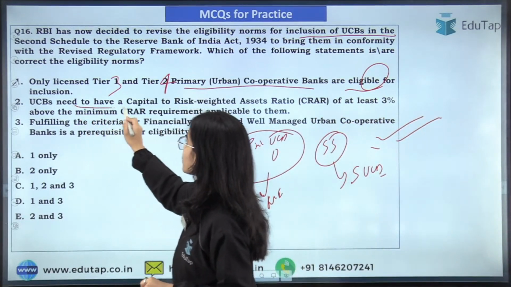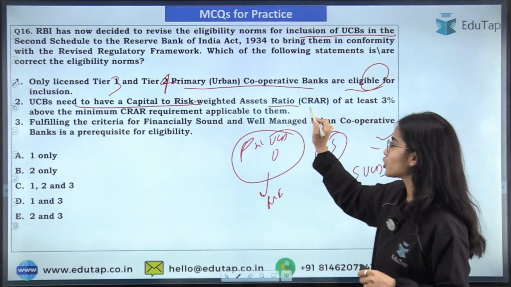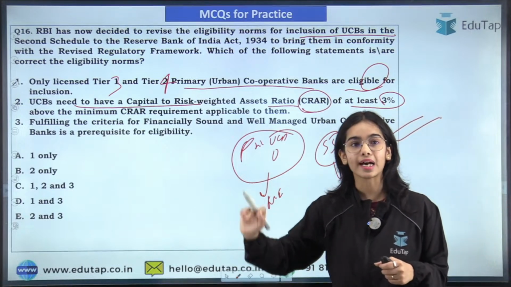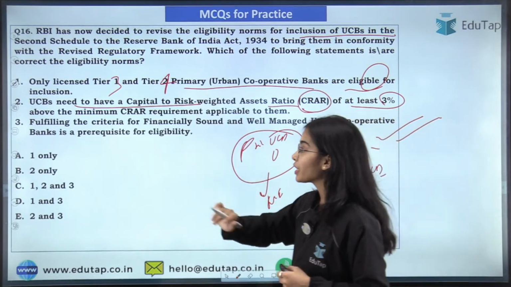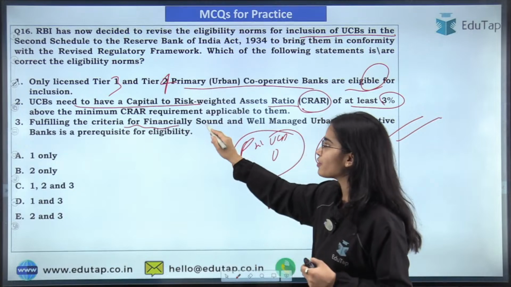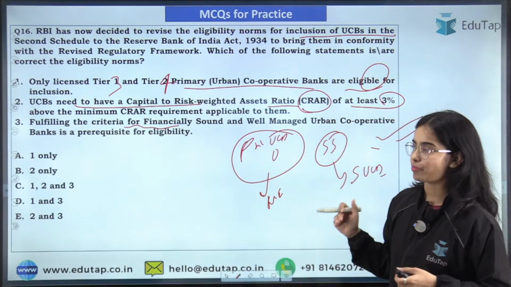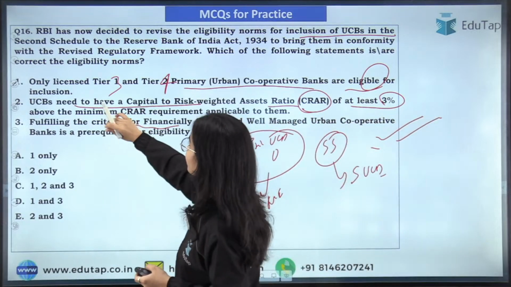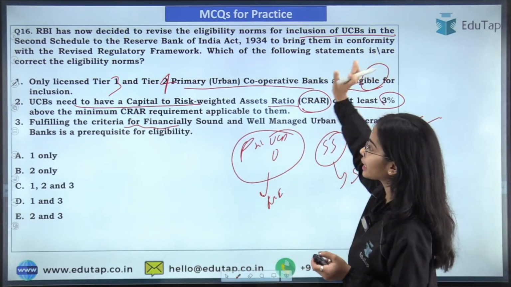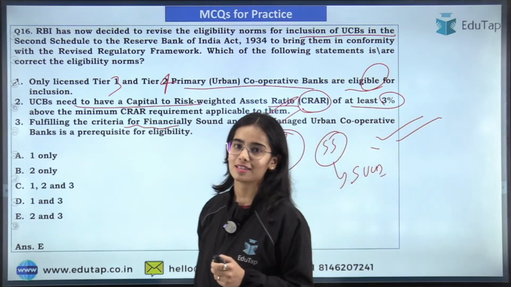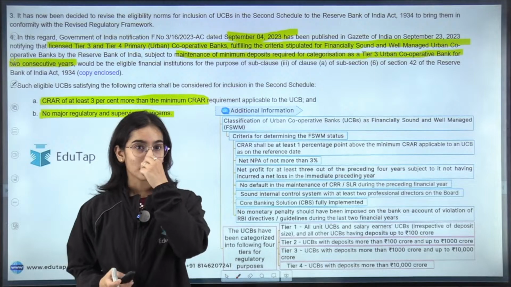Urban cooperative banks need to have a capital to risk weighted asset ratio, that is the CRAR, of at least 3% above the minimum CRAR that has been prescribed for them. They must be fulfilling the criteria for a financially sound and well managed urban cooperative bank. So here you have to tell the correct statements. So second and third statements are correct. That's why E is the right answer here. Very good. So now let's continue.